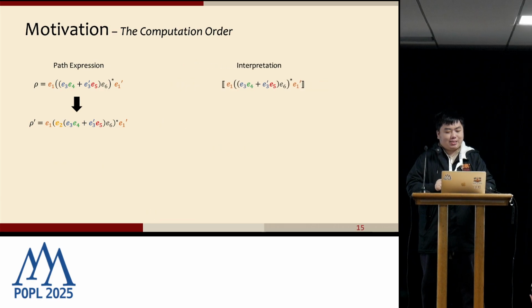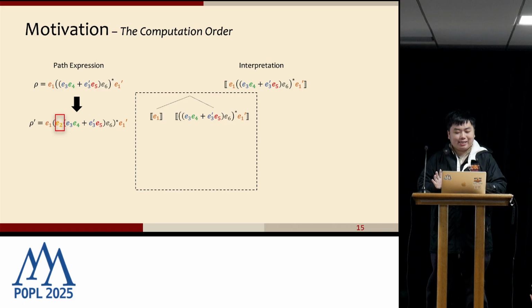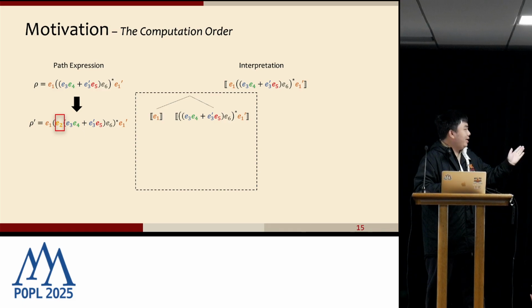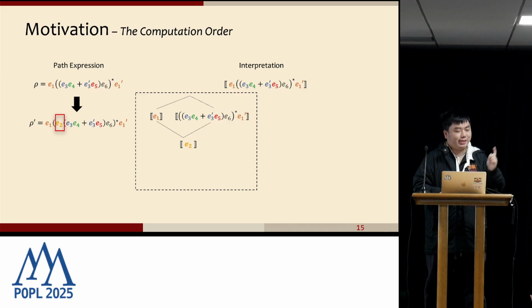Here, let's build the expression another way. Let's say we already have the interpretation result of E1. We're adding an E2 to rho prime, and very luckily, we already have the result of E1 and the rest of our part, stored somewhere in our computer. If we want to insert E2 between them, we only need to do 2 computations. Then we'll get the result. It's very fast, right? But actually, we are not always that lucky.